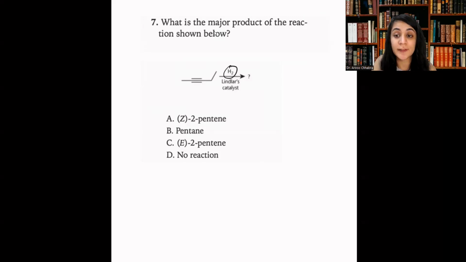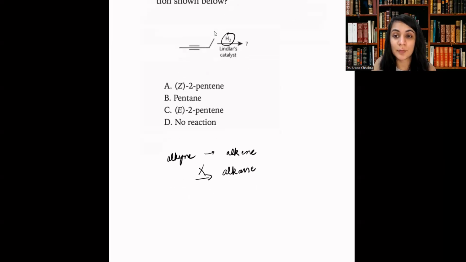Addition of hydrogen is a reduction reaction. When we use Lindlar's catalyst, it converts your alkynes to alkenes and not all the way to an alkane. The reagent that can convert your alkyne fully to an alkane is hydrogen.